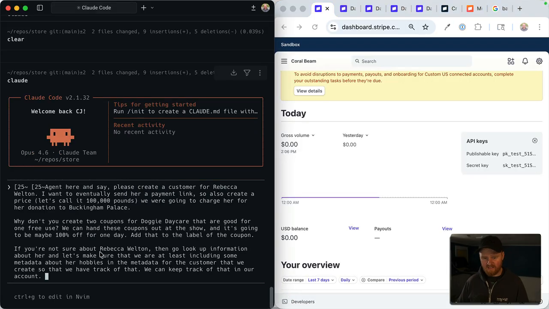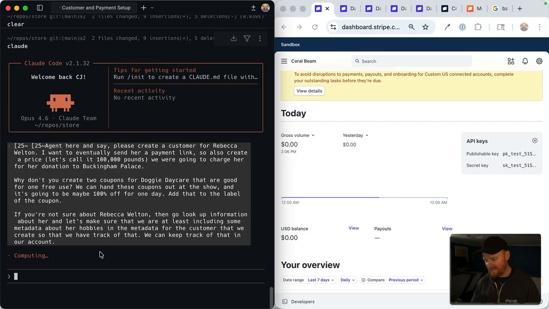Please create a customer for Rebecca Welton, and I want to eventually send her a payment link, so also create a price. Let's call it £100, or no, better yet, make that £100,000. We were going to charge her for her donation to Barkingham Palace.